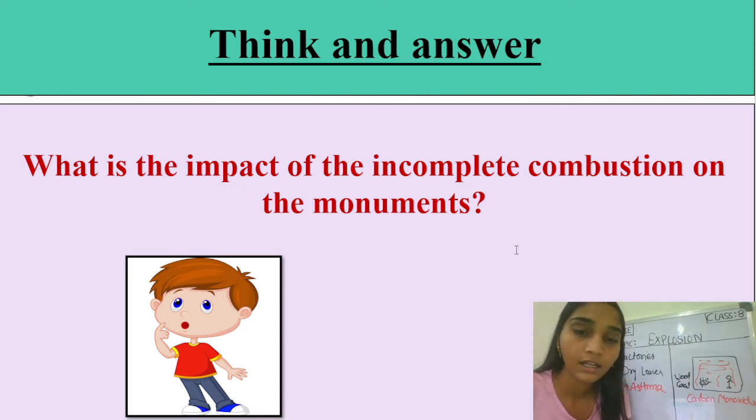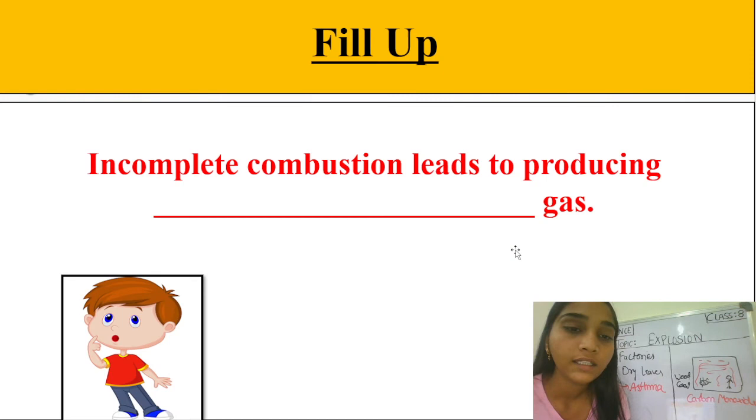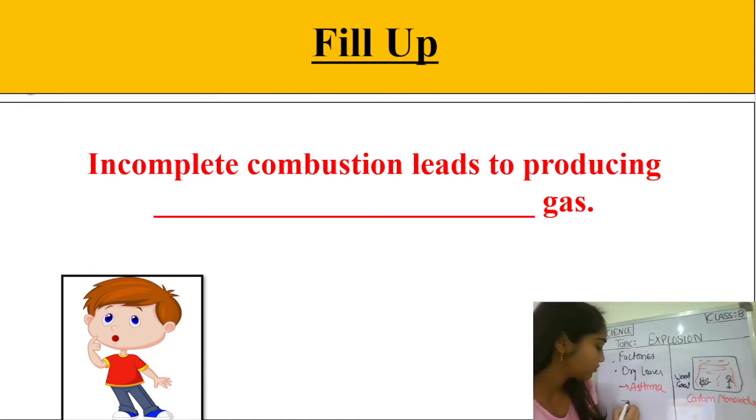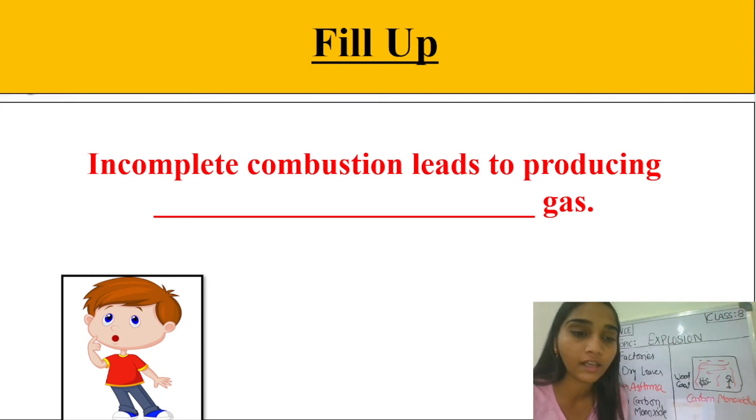So students, now the next question for you: incomplete combustion leads to producing dash gas. Yes, what type of gas do they produce? You can write your answers in the comment section. Yes, very good. They produce carbon monoxide gas. And carbon monoxide is a dangerous and harmful gas.